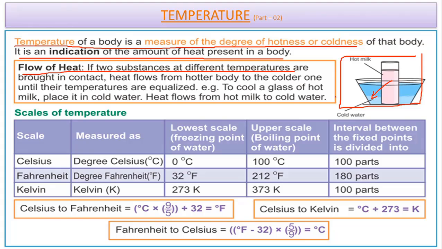It can be measured in three different scales: degree Celsius, degree Fahrenheit, and Kelvin. Out of these, Kelvin is the SI unit of temperature. You can pause the video over here and see the relation between degree Celsius, Fahrenheit, and Kelvin, and how to convert the units from one to another.